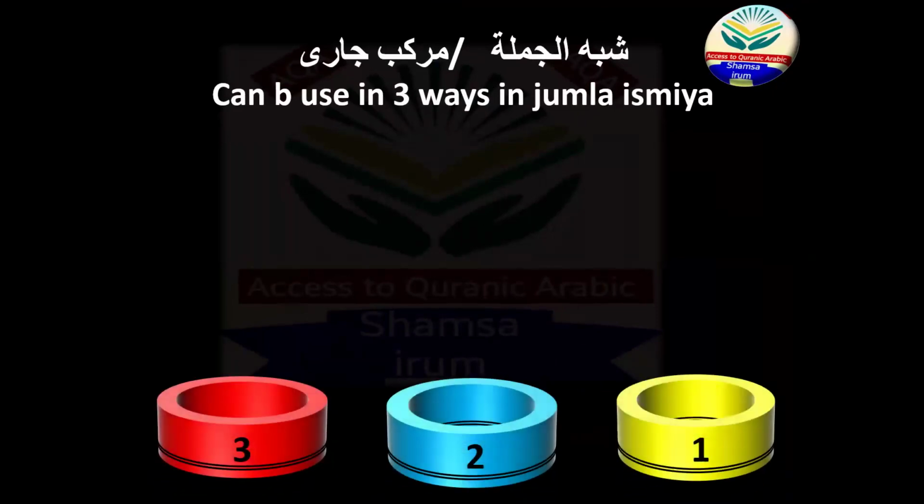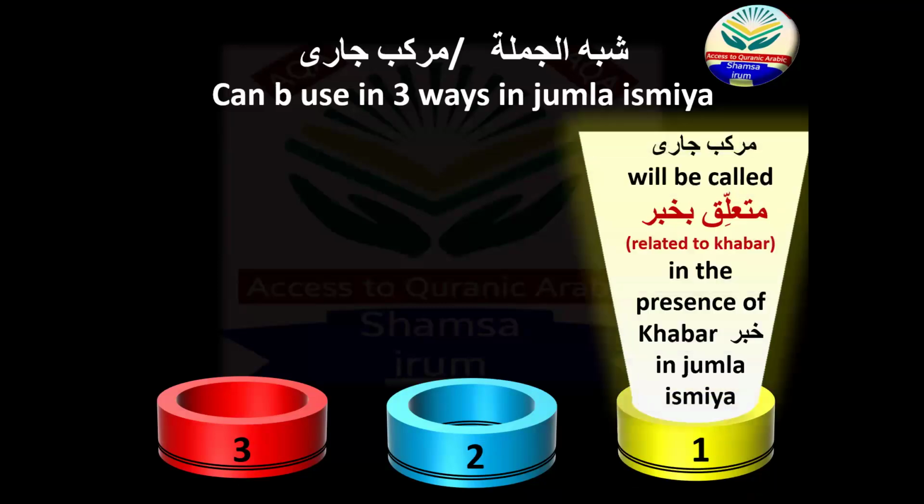Let's start now. Murakab Jari, Shibu Jumla, can be used in three ways in Jumla Ismiya. The first one we will learn today, and the other two we will learn, inshallah, in the next lecture. The first way to use Shibu Jumla, the Murakab Jari, in Jumla Ismiya is that Murakab Jari can be used as a Muta'liq bi Khabar. It means related to Khabar, and Muta'liq Khabar always comes in the presence of the Khabar in Jumla Ismiya. I will explain this practically with the ayat, inshallah, and you will understand easily what I mean.